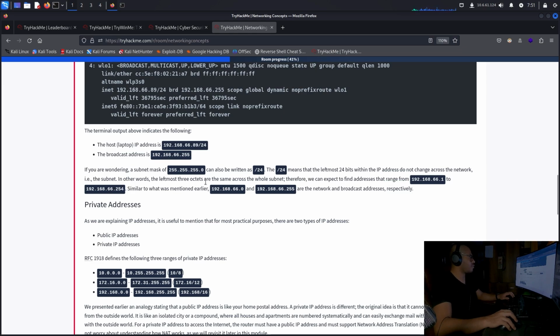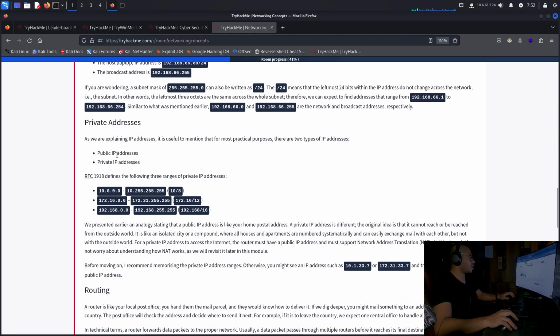In other words, the leftmost 3 octets are the same across the whole subnet. Therefore, we can expect to find addresses that range from 192.168.66.1 to 192.168.66.254. Similar to what was mentioned earlier, 192.168.66.0 and this one are the network and broadcast addresses respectively.